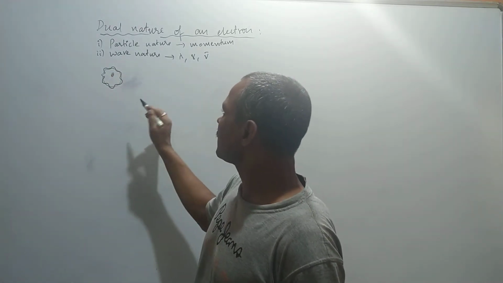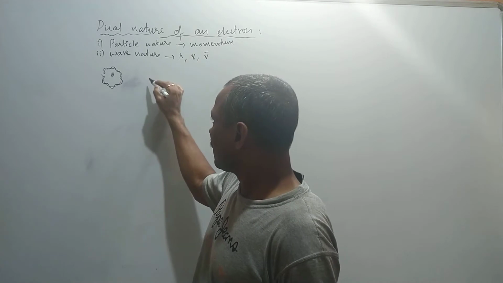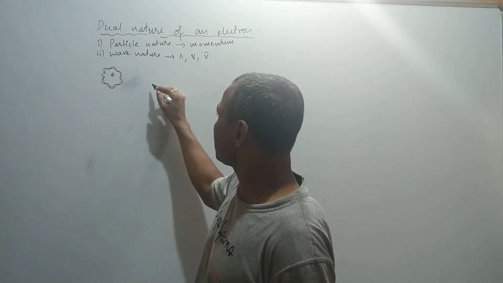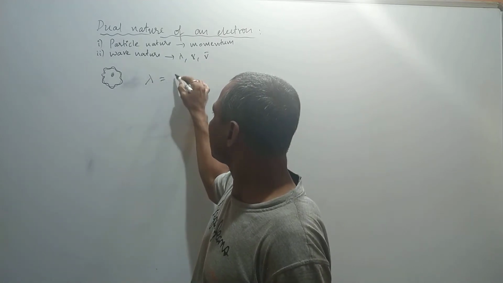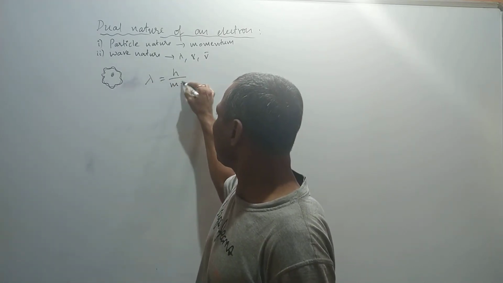So that's what he considered the very important expression, that is, the wavelength is equal to h by mv.